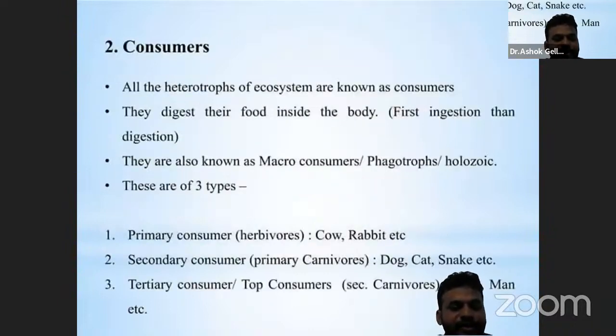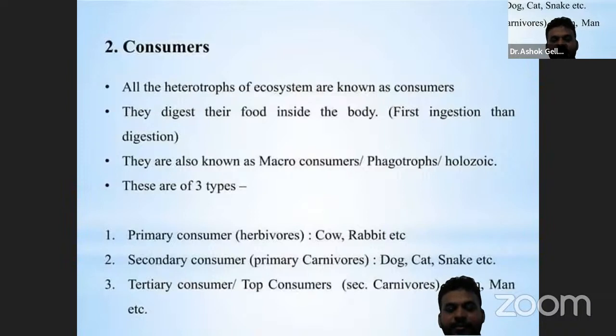Next one is the consumers. Consumers are living organisms that eat other organisms to obtain energy. These are the heterotrophs. They depend on other organisms. They digest their food inside the body.